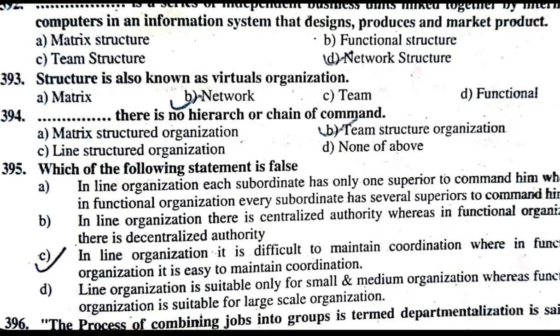A. In line organization, each subordinate has only one superior to command him, whereas in functional organization, every subordinate has several superiors to command him. B. In line organization, there is centralized authority, whereas in functional organization, there is decentralized authority. C. In line organization, it is difficult to maintain coordination, whereas in functional organization, it is easy to maintain coordination. D. Line organization is suitable only for small and medium organization, whereas functional organization is suitable for large scale organization. The correct answer is C, which is false. Statement C is the wrong answer.